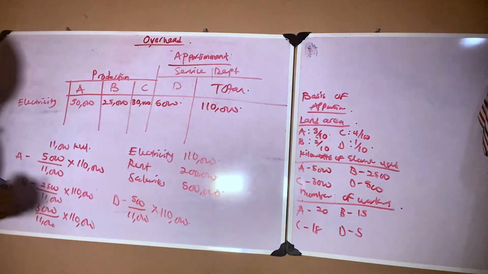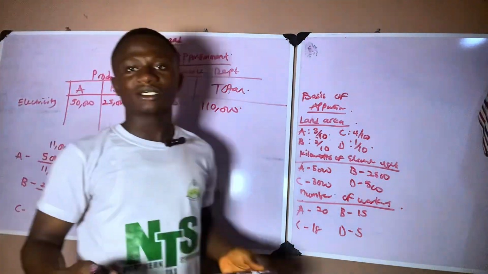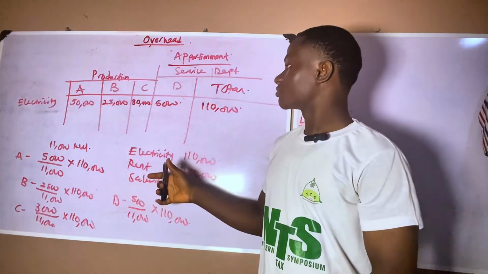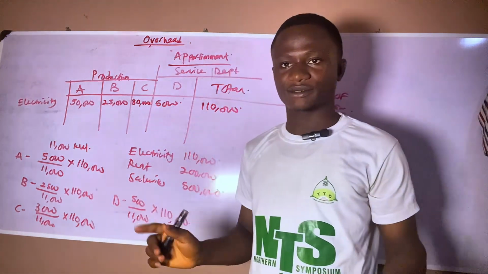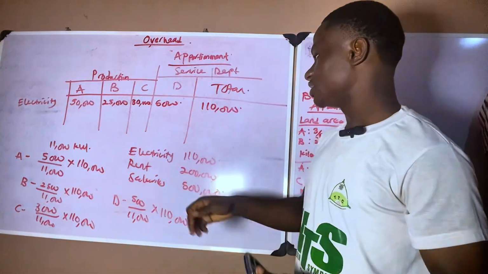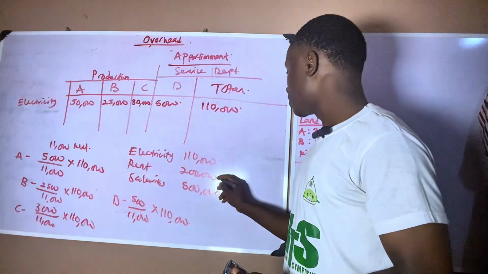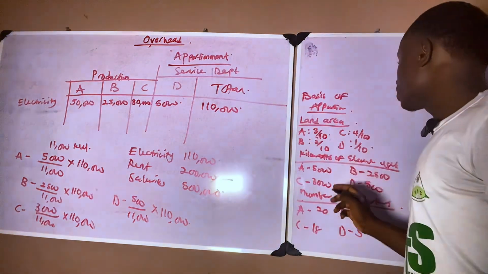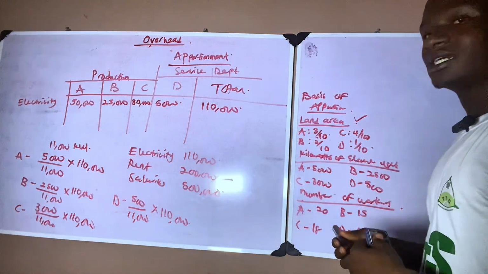110,000. So as simple as it is, this is how we apportion electricity based on kilowatts. Now let's go. The next one we apportion is rent. And we agree that we are going to apportion rent using land area occupied.